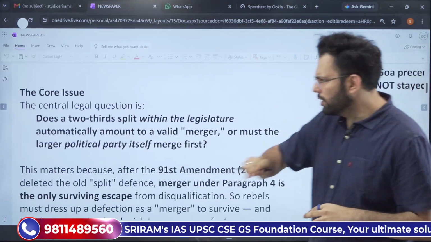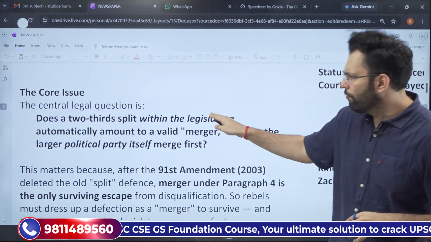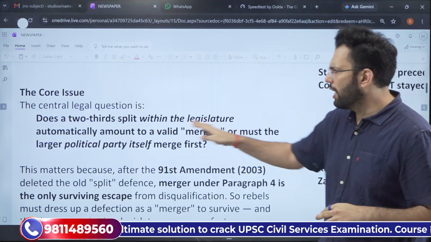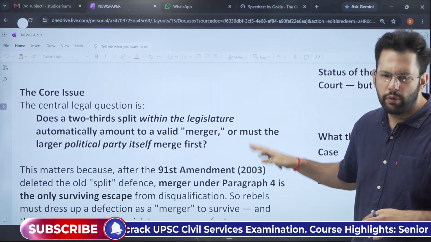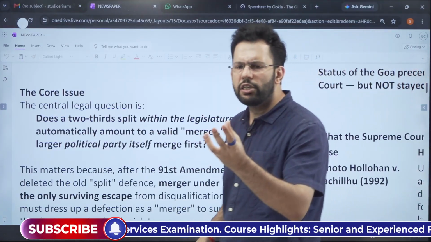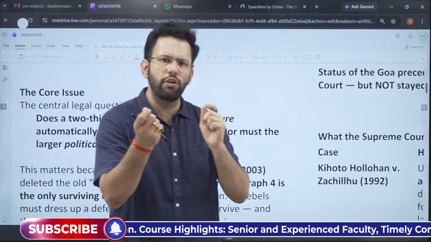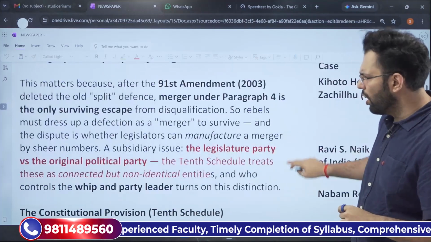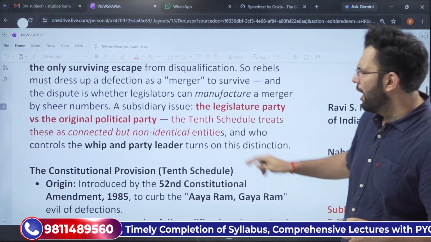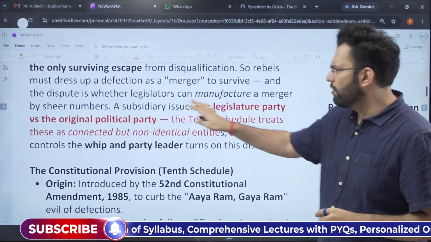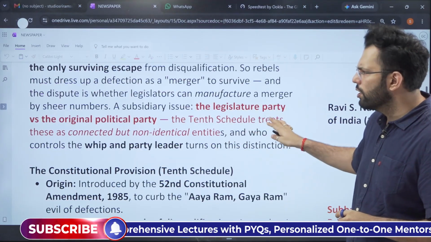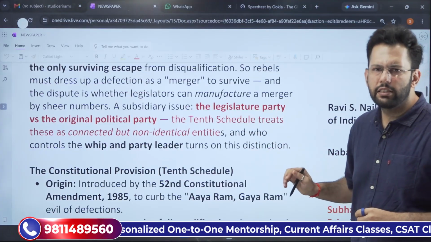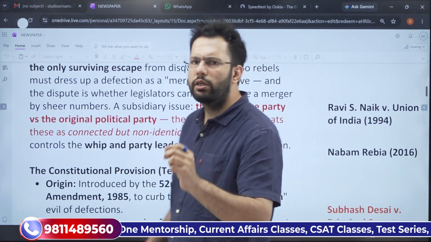So the core issue is, does a 2/3 split within the legislature automatically amount to a valid merger, or must the larger political party itself merge? So whether the original political party should merge or whether only the 2/3 of the members of the legislature should merge, this is the larger question. A subsidiary issue is that the legislature party versus the original party, the 10th Schedule treats these as connected but non-identical entities. So legislature party is different from original party.